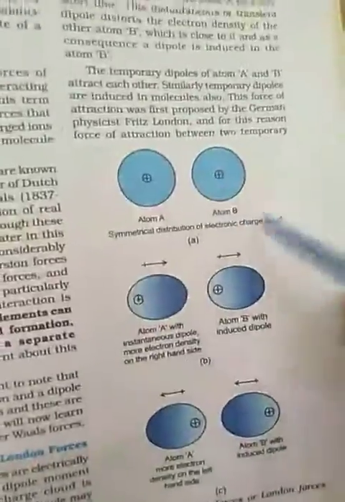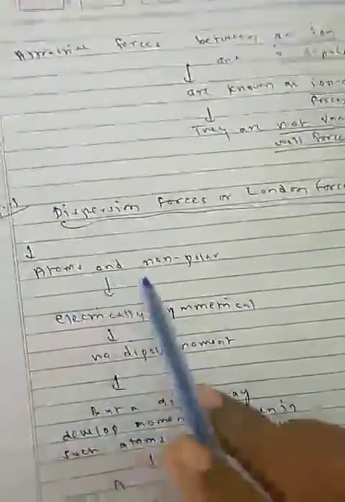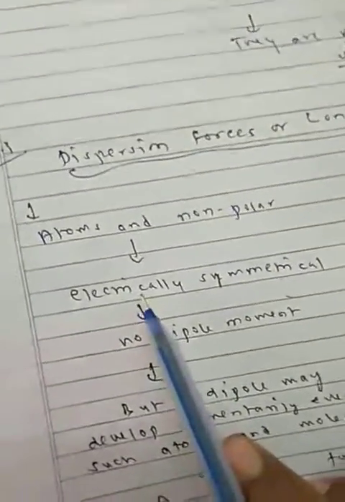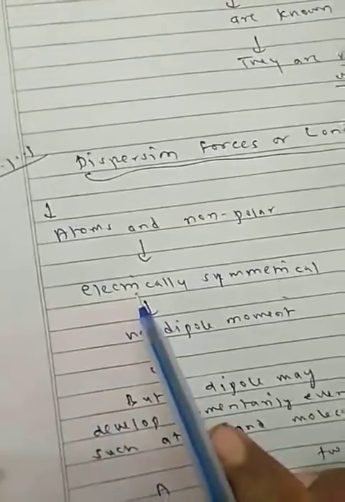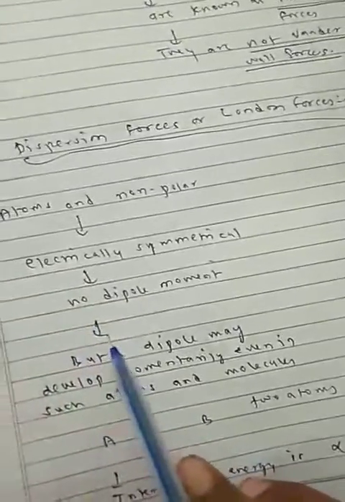Dispersion forces or London forces: I will teach you with an example. Atoms and non-polar molecules are electrically symmetrical and have no dipole, since the charge is symmetrically distributed.